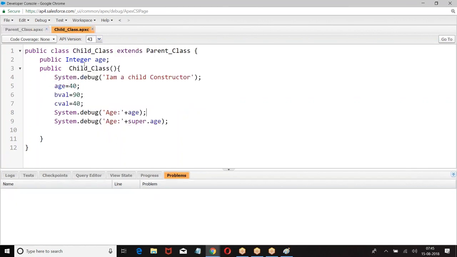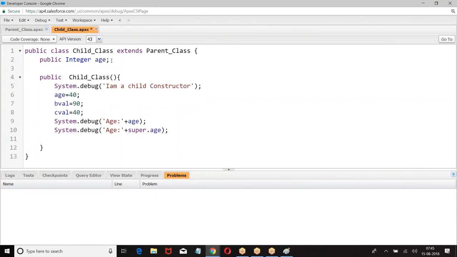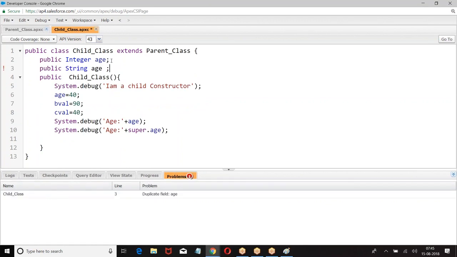Let us say I have given integer age here. Can I give it like this? What happened? Duplicate field age. There cannot be two identifiers with the same name.